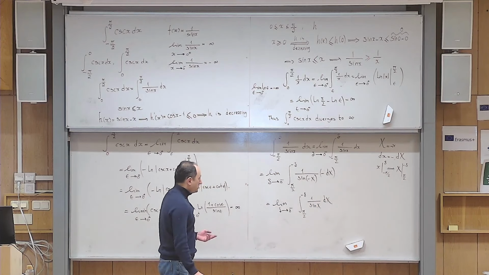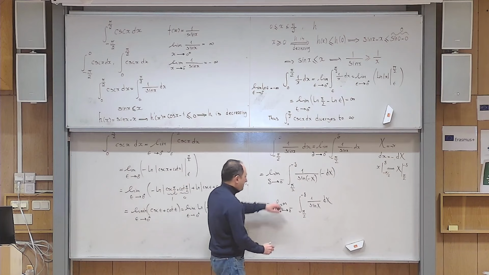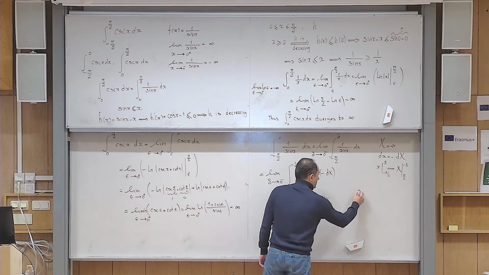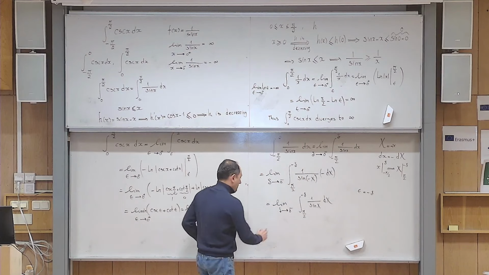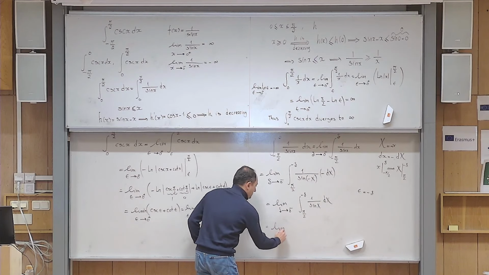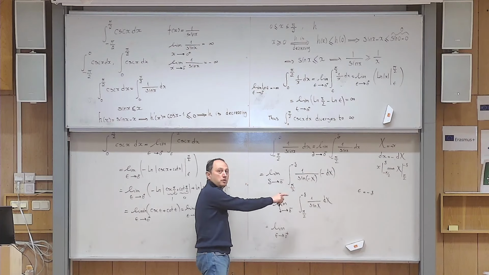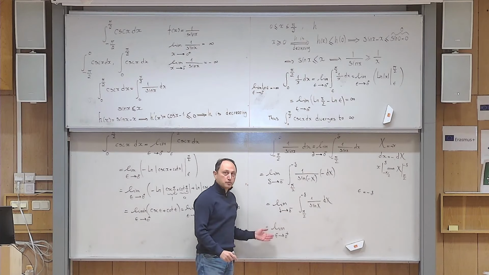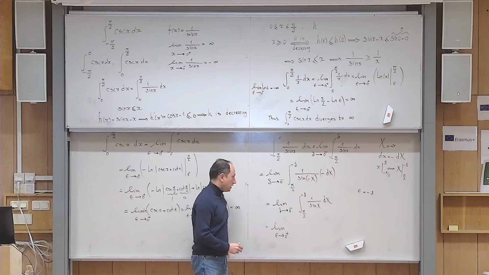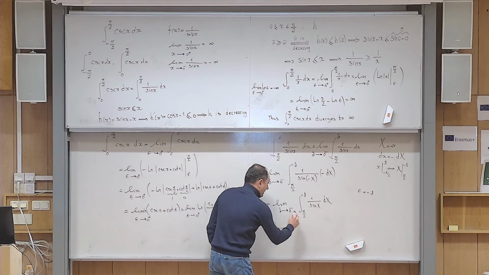But now you see what happens. I can introduce epsilon to be minus delta for this limit, and then this limit becomes the limit of epsilon goes to 0 from the right. Because epsilon is minus delta. If delta goes to 0 from the left, epsilon goes to 0 from the right. And then what happens?